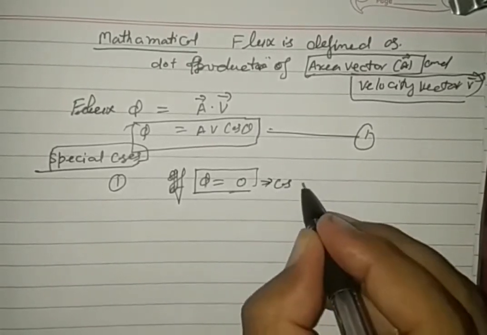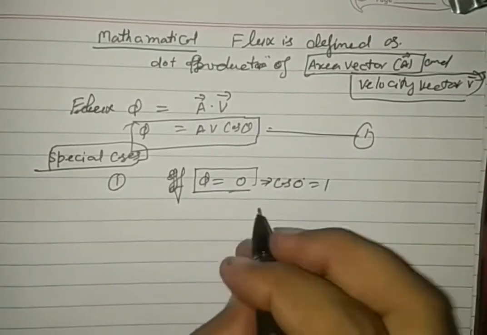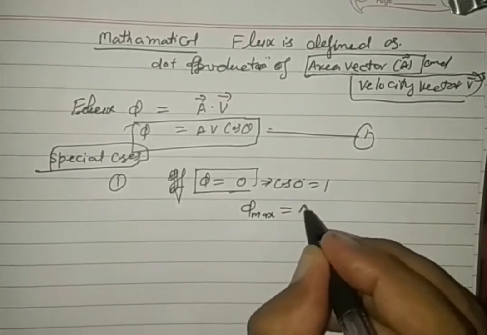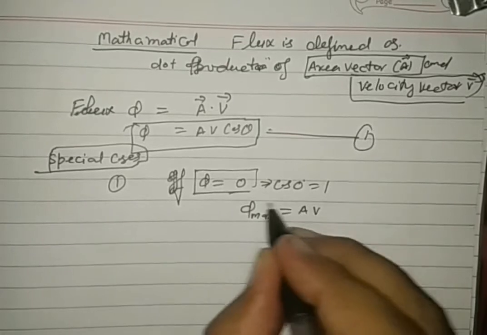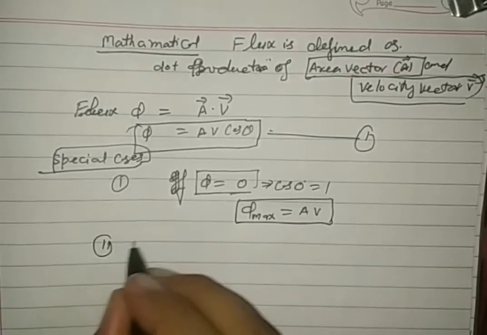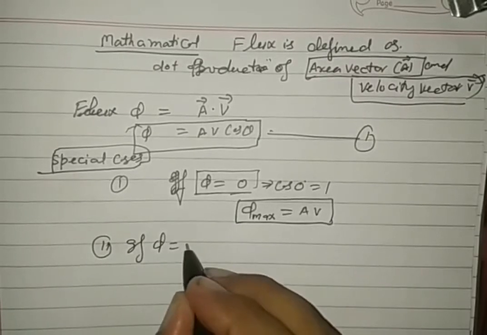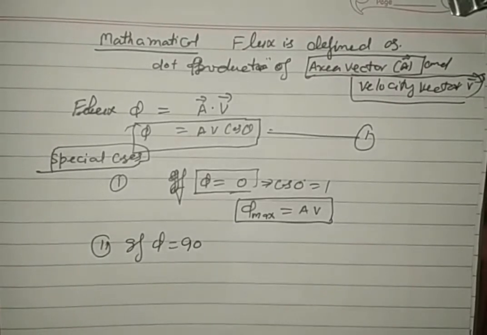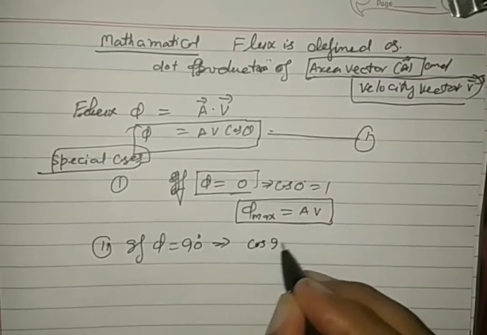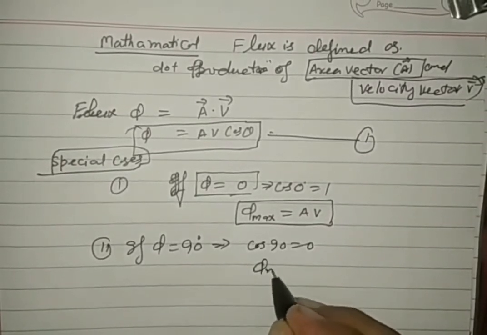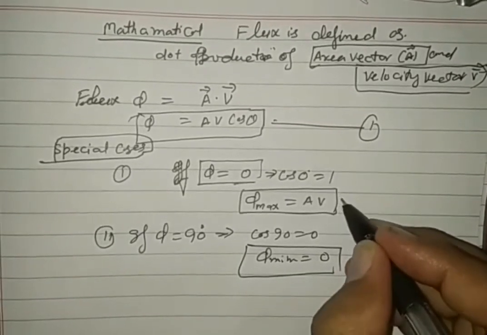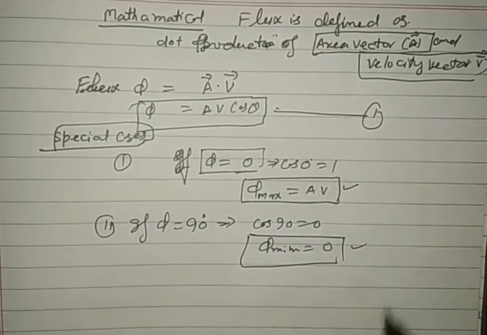This implies that cos 0 is equal to 1, then it has a maximum value. Phi max is equal to AV. Second, if theta is 90 degree, what does it indicate? Cos 90 is 0, then phi has its minimum value and it is 0. So the maximum value is AV, the minimum value is 0.